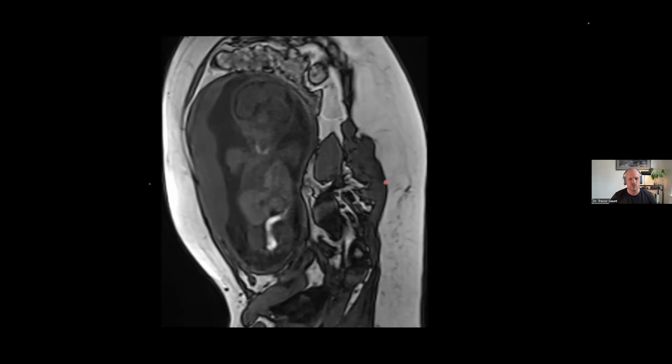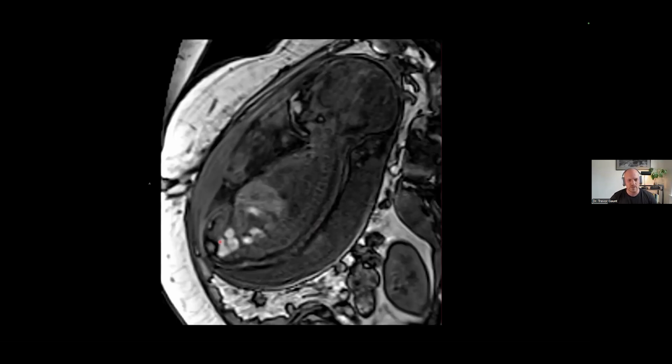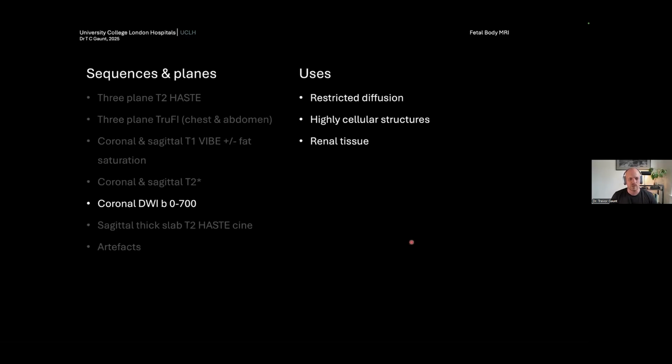We can see that here. There's a coronal sequence, high signal meconium going all the way down to the perineum, and then similarly here on the sagittal. So these are 2 really important sequences to get right when we're doing complex urogenital malformation type work.